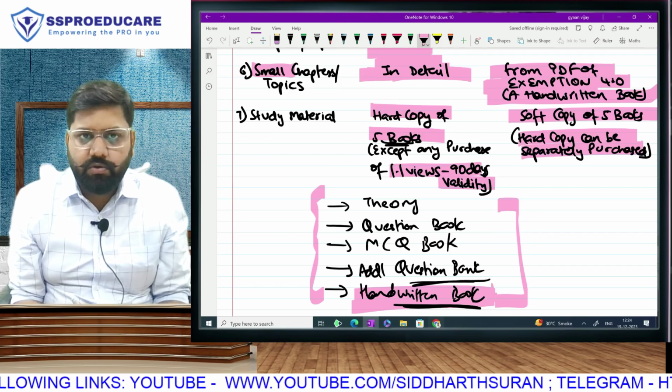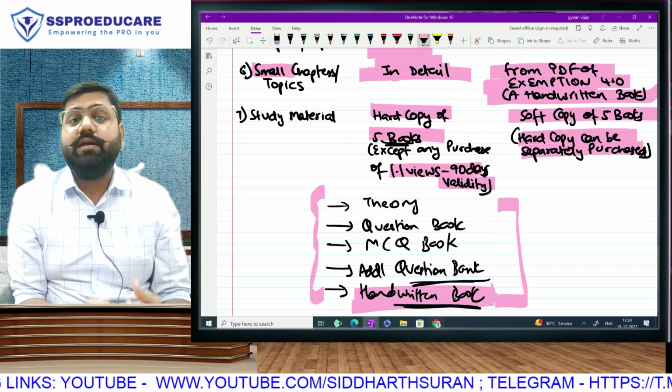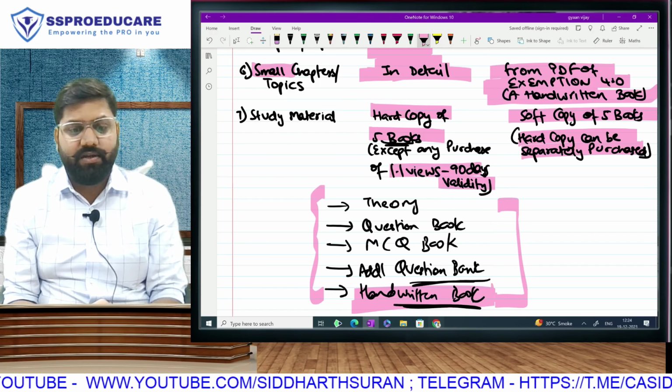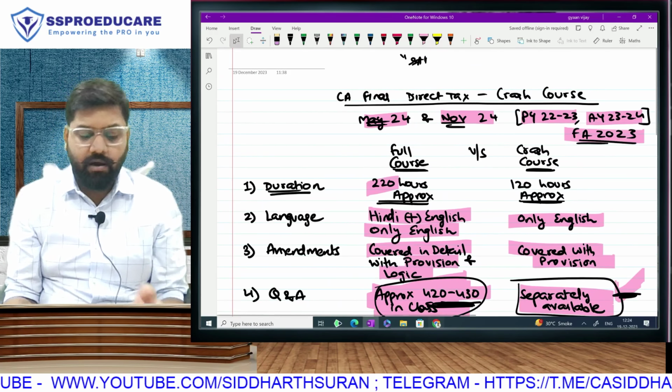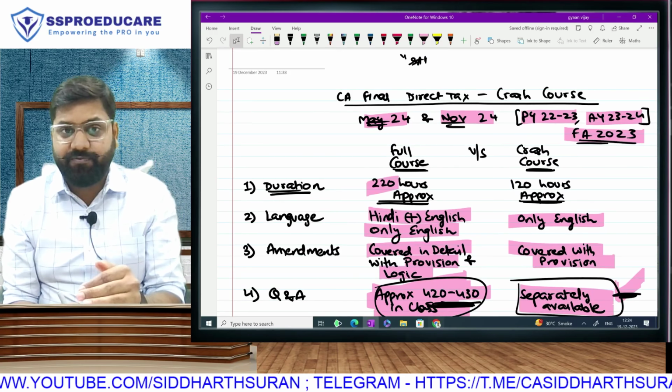Now that we have understood what exactly we are going to cover in this crash course, let us, ladies and gentlemen, go to our first chapter. The name of the chapter is Introduction. We are done with this introduction, but now we go to that introduction where we cover the tax rates in the very first chapter itself.